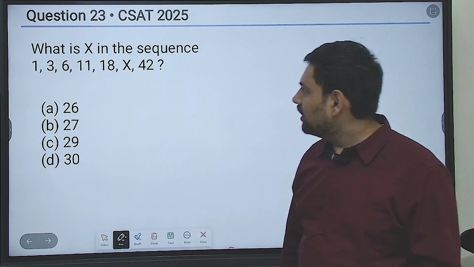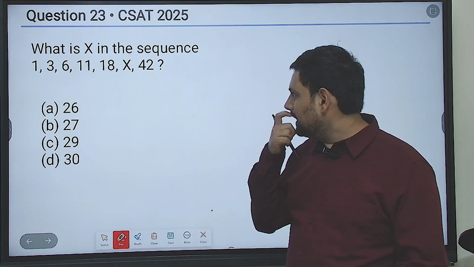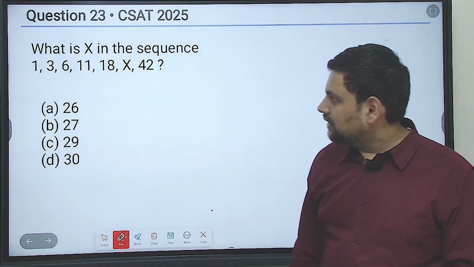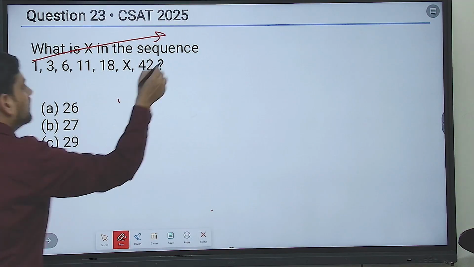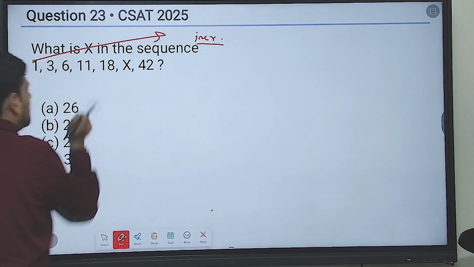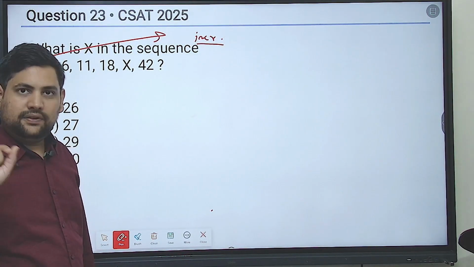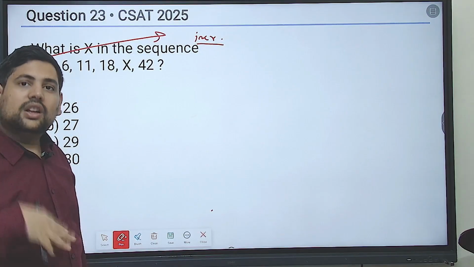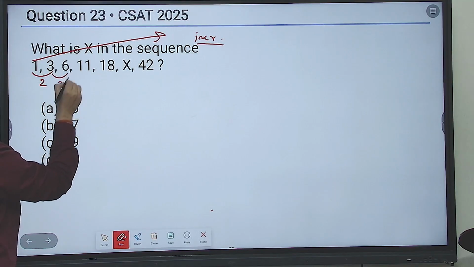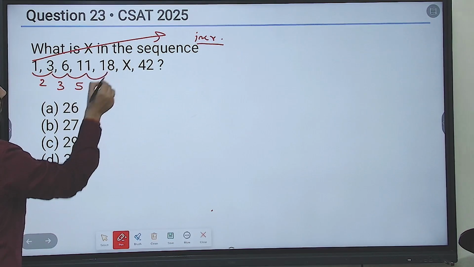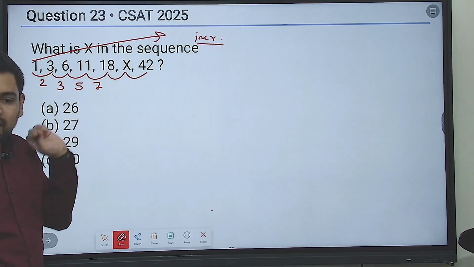Yeah, let's see this. What is this pattern? It says 1, 3, 6, 11, 18, x, 42. Now first thing you observe is this. So 1, 3, 6. So this is an increasing series. Now if it is an increasing series, next thing what you should do, you should find the difference between the terms and understand if it is small differences or drastic difference. Okay, so let's find the difference. So difference is 2 here, then 3 here, then 5 here, then 7 here, I don't know here, I don't know here.